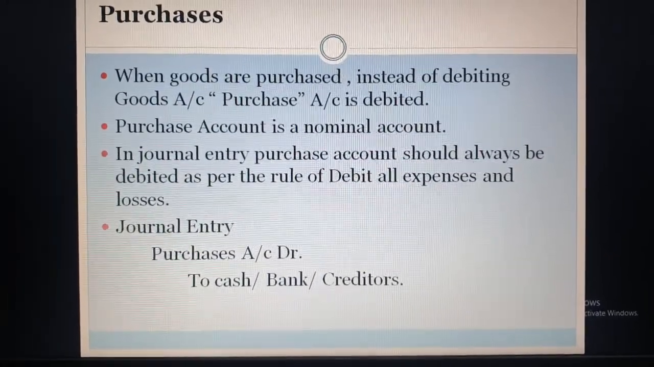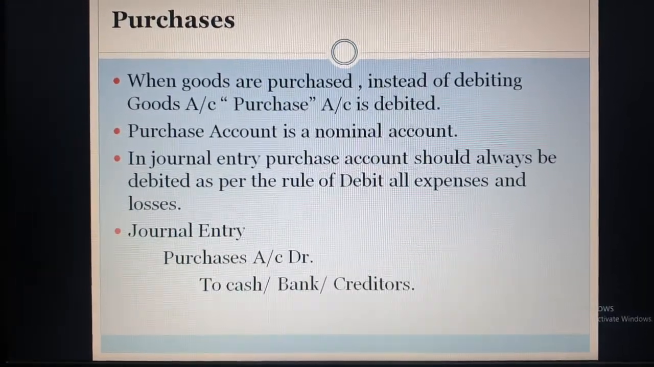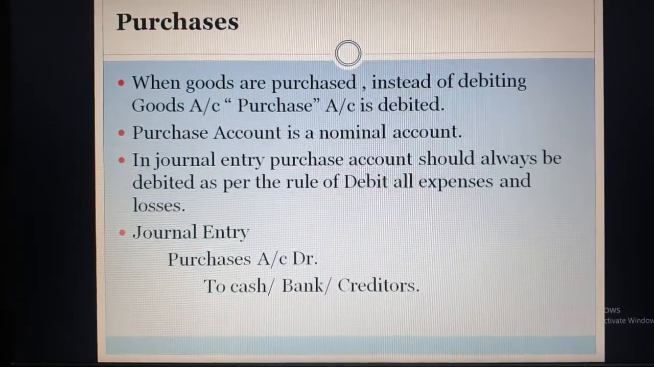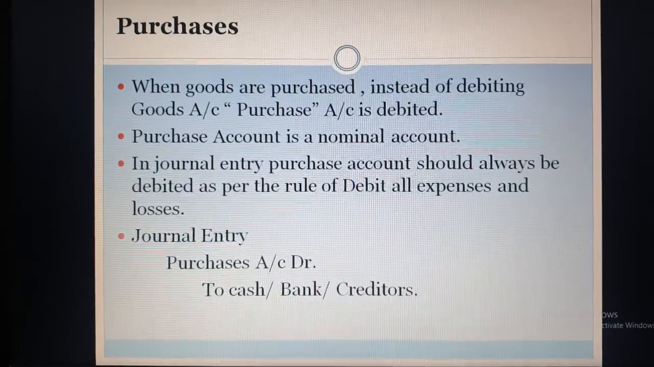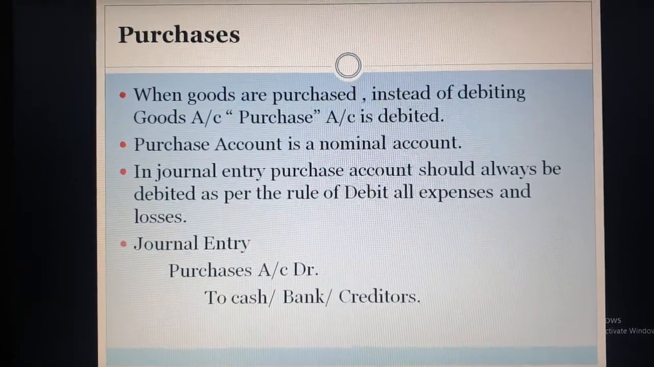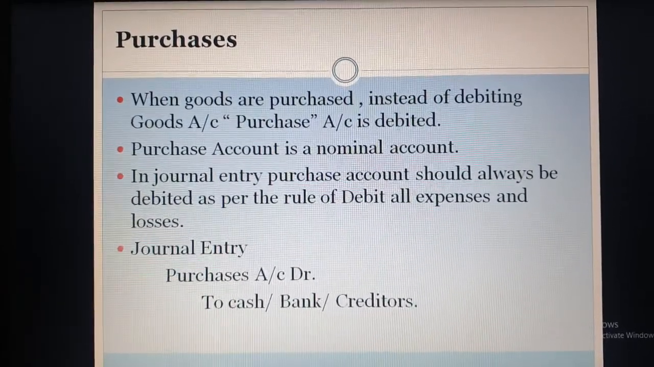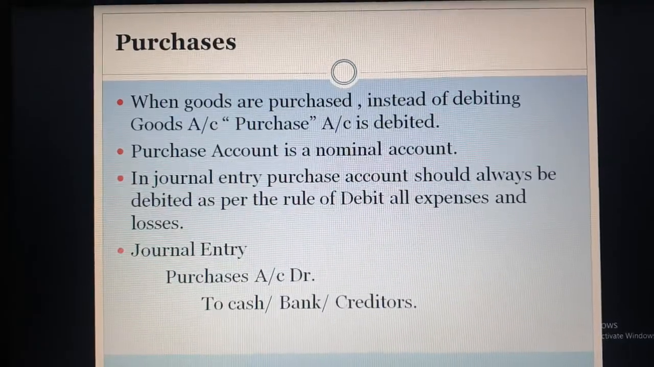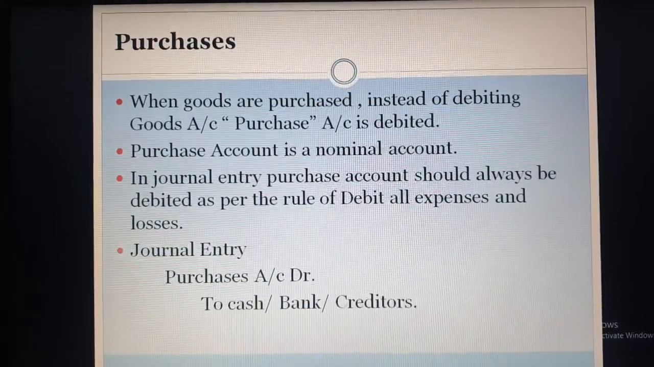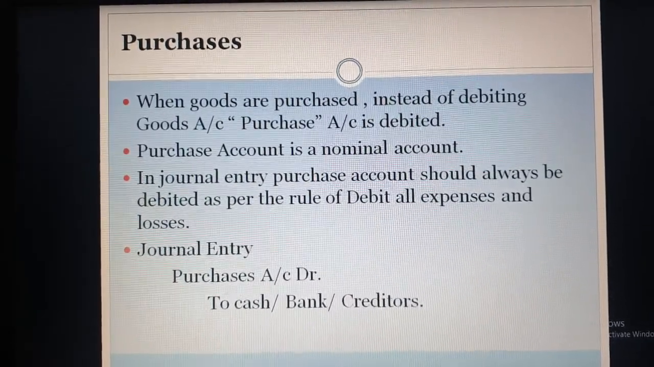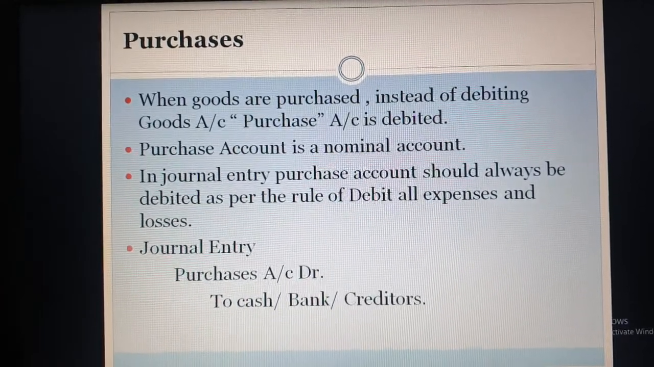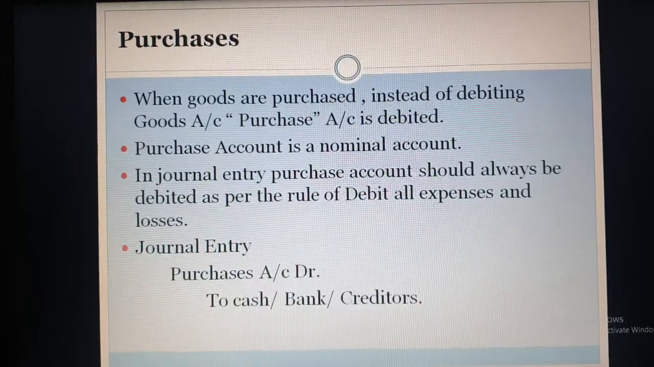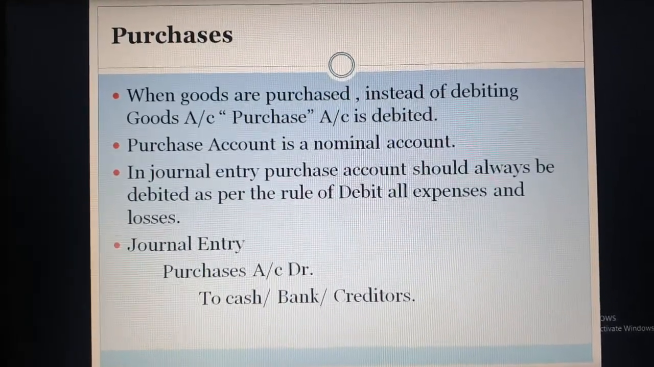So let's start with purchases. When goods are purchased, I am talking about goods, I am not talking about assets. So listen carefully. When goods are purchased, instead of debiting goods account, we have to debit purchase account. So whenever any business is purchasing goods for the purpose of resale, at the time of purchase you have to use the word purchases instead of goods, and purchase is to be debited.